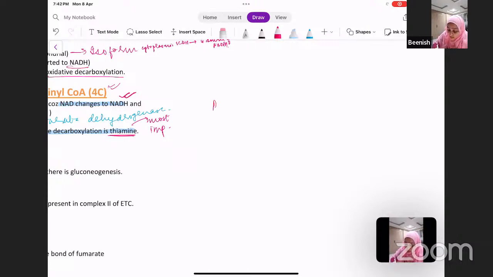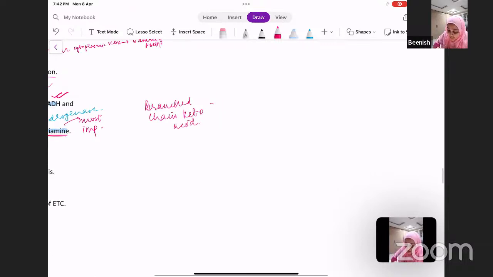If you remember, the branched chain keto acids formed from their branched chain amino acids were acted upon by the enzyme branched chain keto acid dehydrogenase.